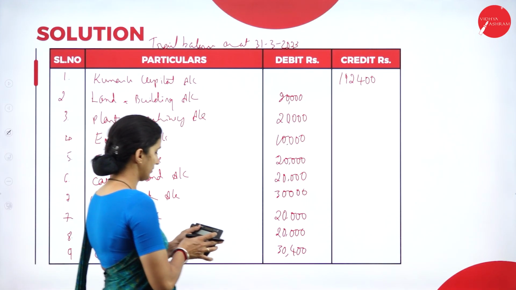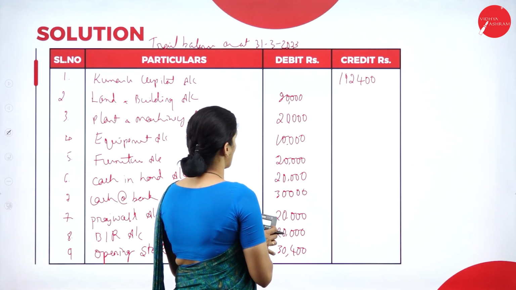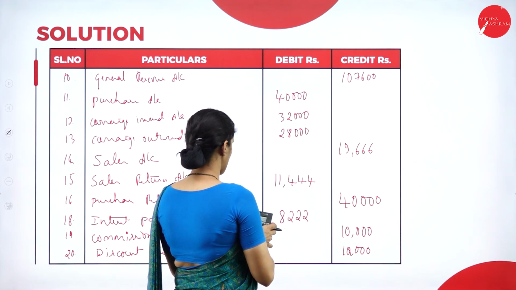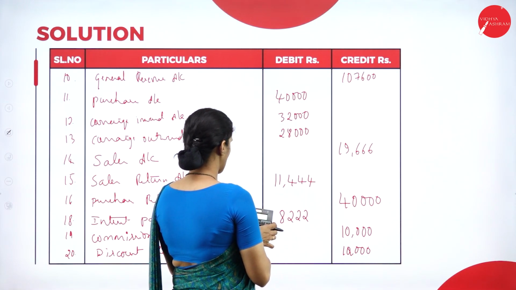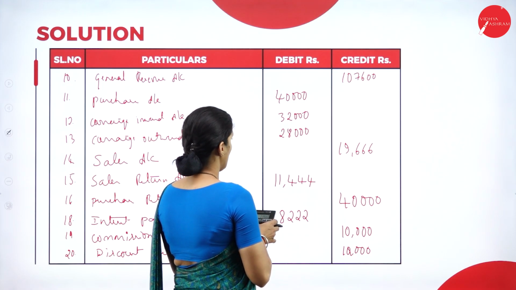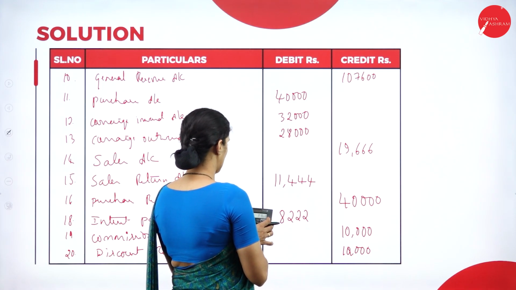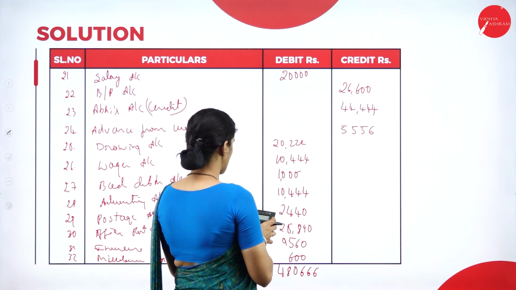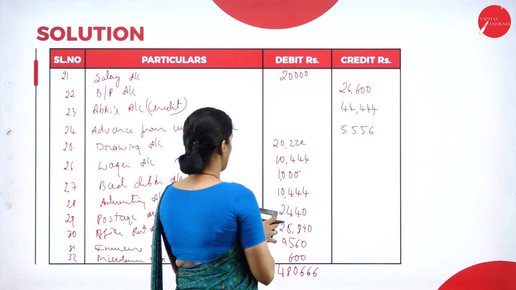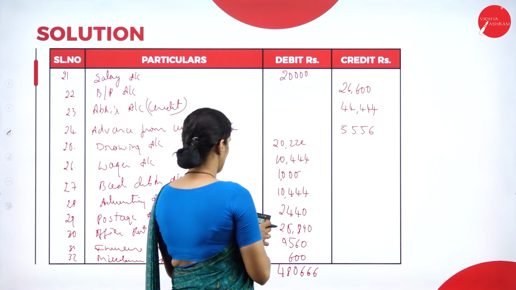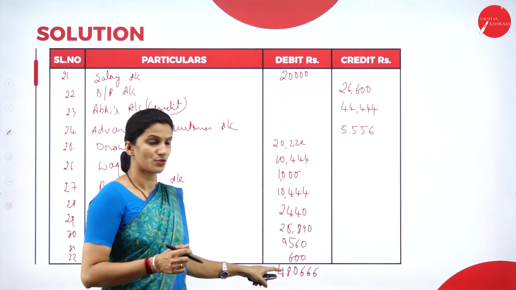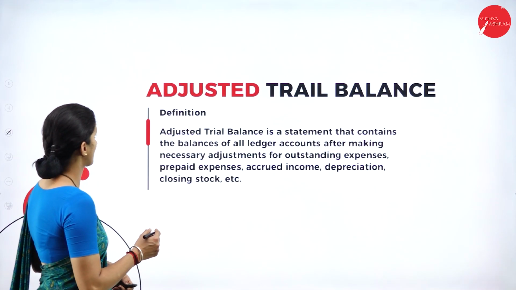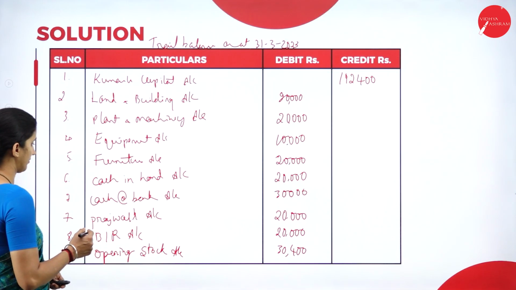Now we'll check the balance under the credit side. Here we have capital 1,92,400 plus 1,07,600 plus 19,666. Then we have 40,000, then 10,000, then 10,000. Then we have 26,600, then 44,444, then 5,556. Against the debit total of 4,80,666, the question has a difference.